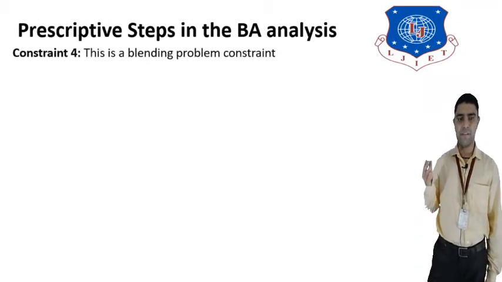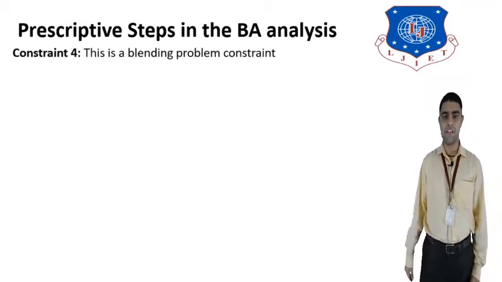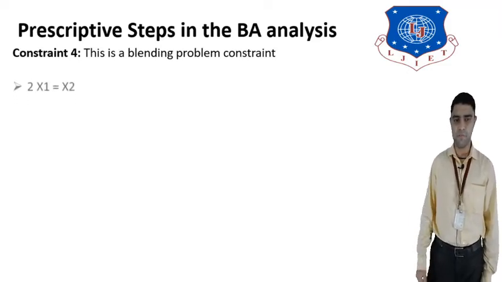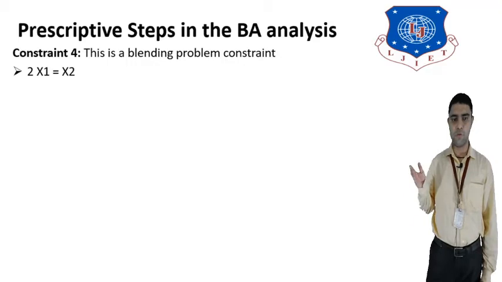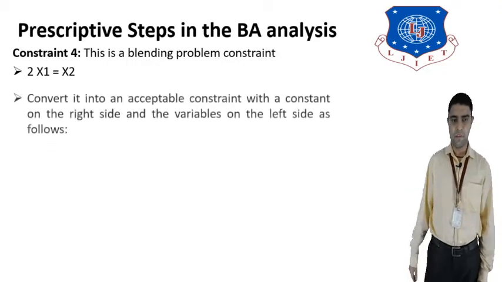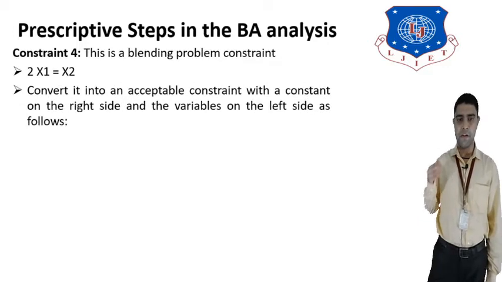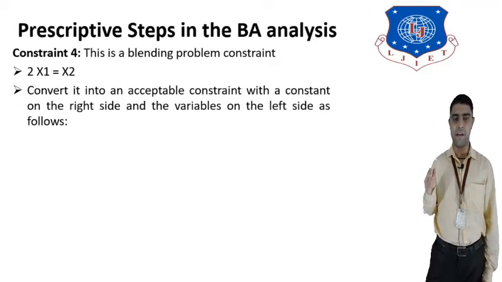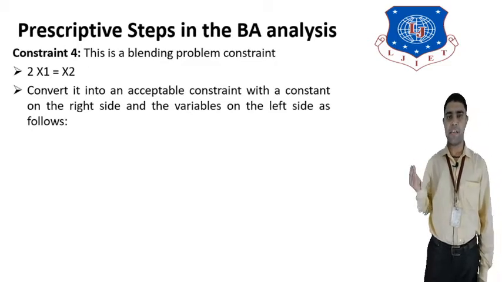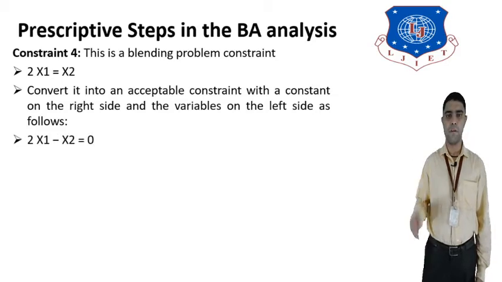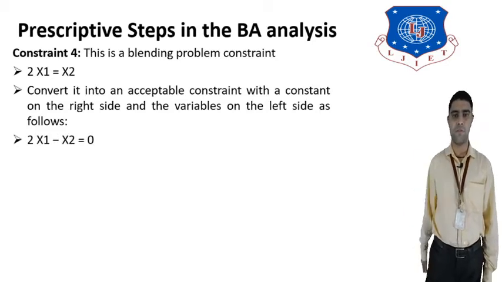The next constraint is constraint 4, which is used as a blending problem in the constraint. So this is the main constraint: 2x1 equals x2. We will calculate this in business analytics. After this, we will convert it into a constraint with the variables on the left side. There are two variables, a dependent variable and an independent variable. So 2x1 minus x2 is equal to 0.